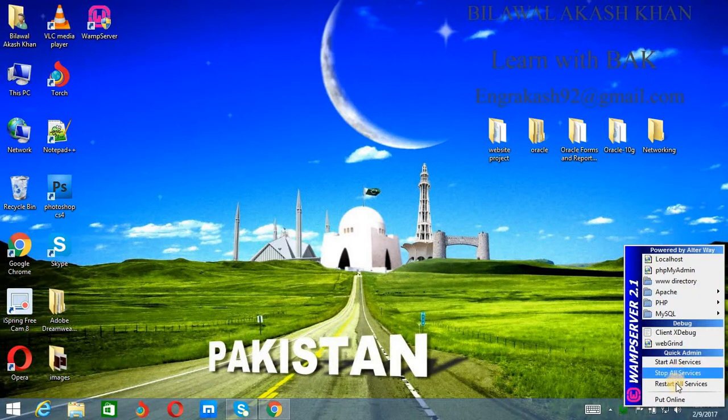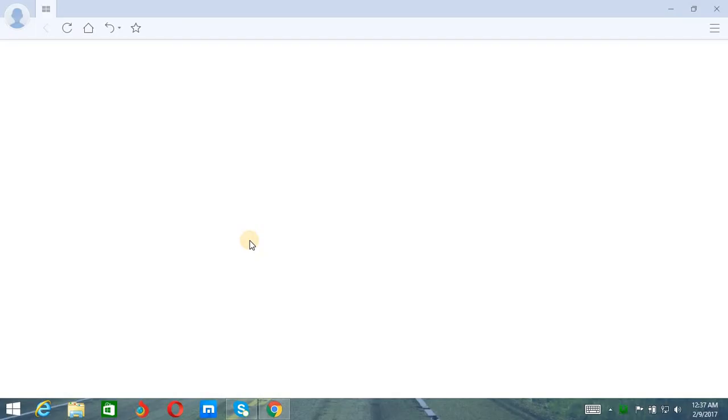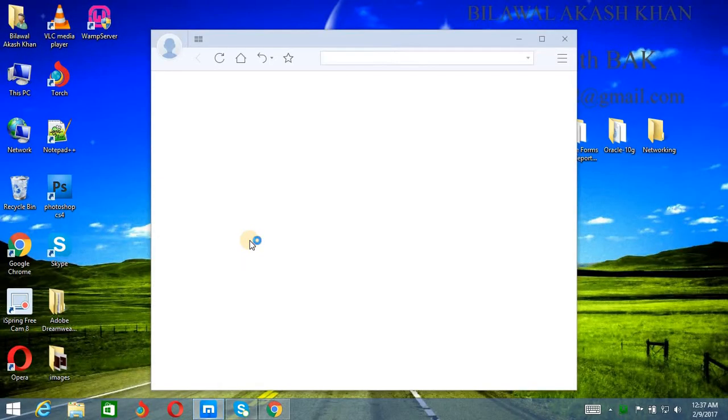Here you can stop all the servers, restart all the servers, and if you want to check it, then go to localhost. If everything is okay, it means your Wamp is working correctly.